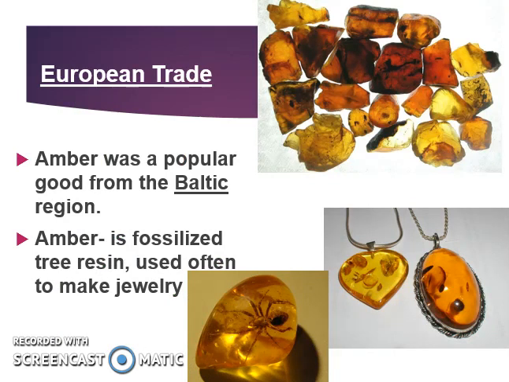European trade, some of the goods. Amber was a popular good from the Baltic region up by the Baltic Sea. Amber is fossilized tree resin used often to make jewelry. If you've ever seen Jurassic Park, I think it was a mosquito that was preserved inside of amber, and that's how they got the DNA for the dinosaurs to create the whole movie, or the set of movies, I suppose. So these are some different examples of amber. It's a very common jewelry you can get today, and it is made out of tree resin. That is the end of the first video in Unit 8.